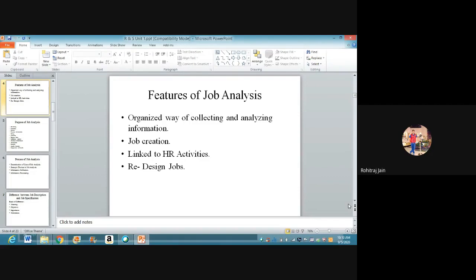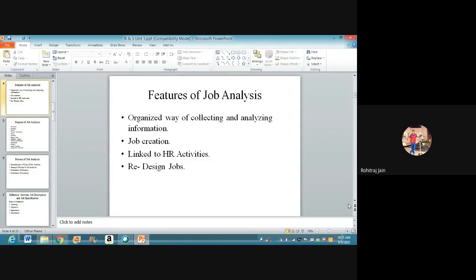Then the second feature would be job creation. Job analysis aims to create jobs that are aligned to the organization's workflow that is required to be completed. Job analysis is focused on using a proper system to collect information about the performance of the people in their jobs. This information is used for creating job description and job specification, what we call JD and JS.